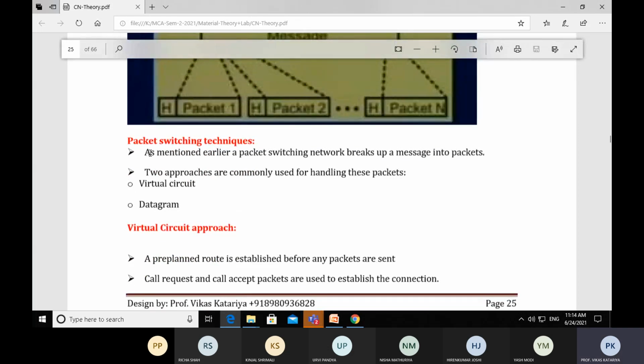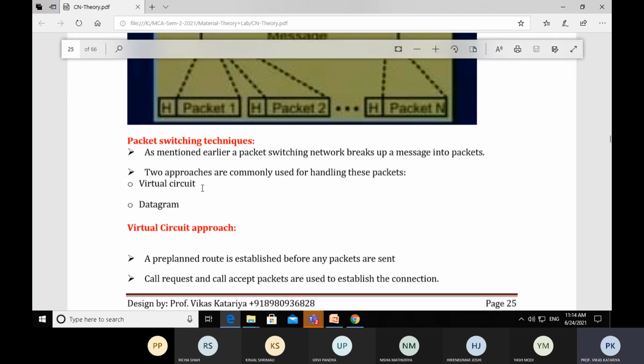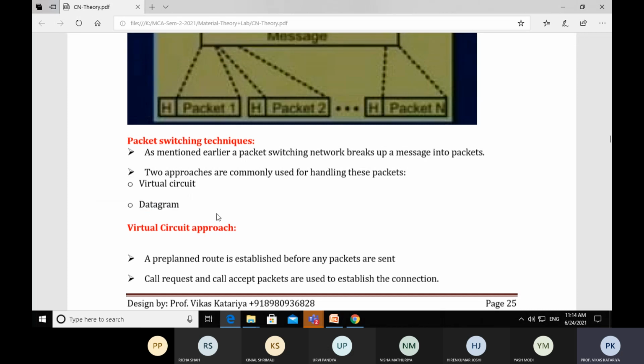Packet switching techniques, as mentioned earlier, a packet switching network breaks up a message into packets. Two approaches are commonly used for handling these packets. Now, to provide a route to each and every packet, there are two methods. First is the virtual circuit approach and second is the datagram approach.